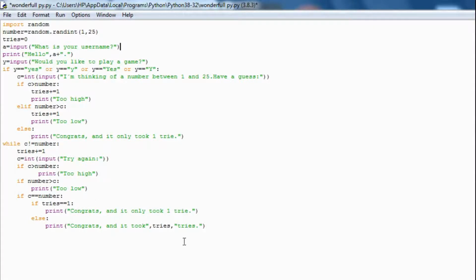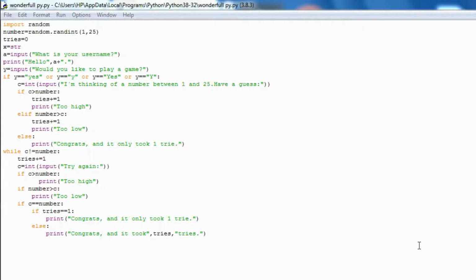So this whole thing, there's a while loop over here. You should be familiar with all of this if you know Python. Okay, so now we are going to run this little project. Let's see.